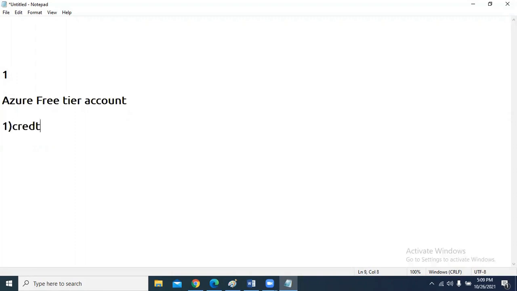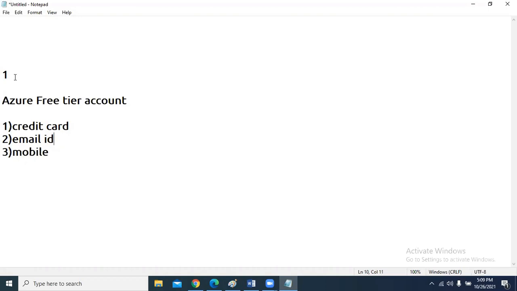It is just like any other account creation like Gmail or Facebook account creation, that easy. A valid email ID and mobile number are also required. Sometimes they may accept debit cards, sometimes they may not, so you should give a credit card.